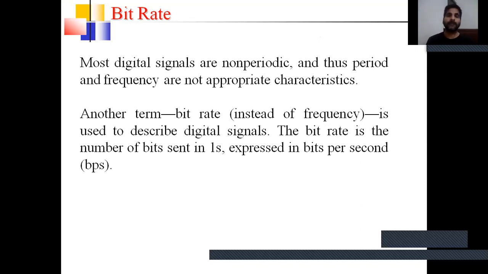Most digital signals are non-periodic, and thus period and frequency are not appropriate characteristics. Another term is bit rate. Instead of frequency, we use the bit rate. Bits transmitted per second is known as the bit rate, and it is used to describe digital signals. The bit rate is the number of bits sent in 1 second, expressed in bits per second.